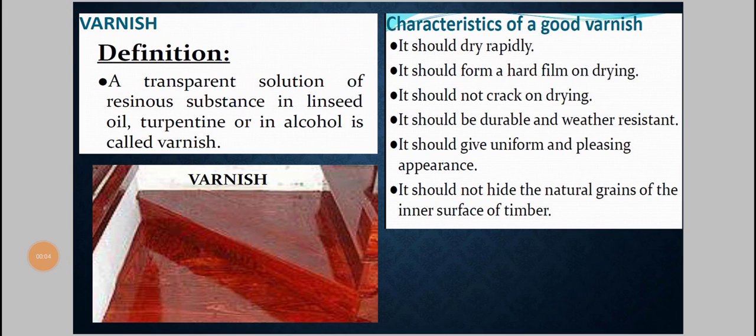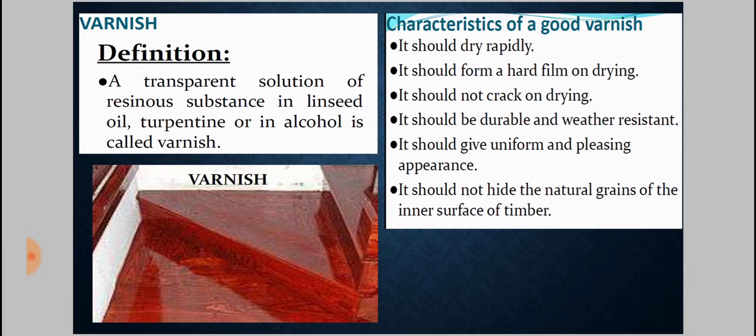Varnish is a transparent solution of resinous substances in linseed oil, turpentine or alcohol. Basically varnish is applied on wooden surfaces. Why is it applied? Because it provides a protective film over the wooden surface which protects the wooden structure from external environmental agencies. The main effect of varnish is that it resists the attack of vermin and ants, which may lead to deterioration of the structures. That means the main defect of timber is dry rot.